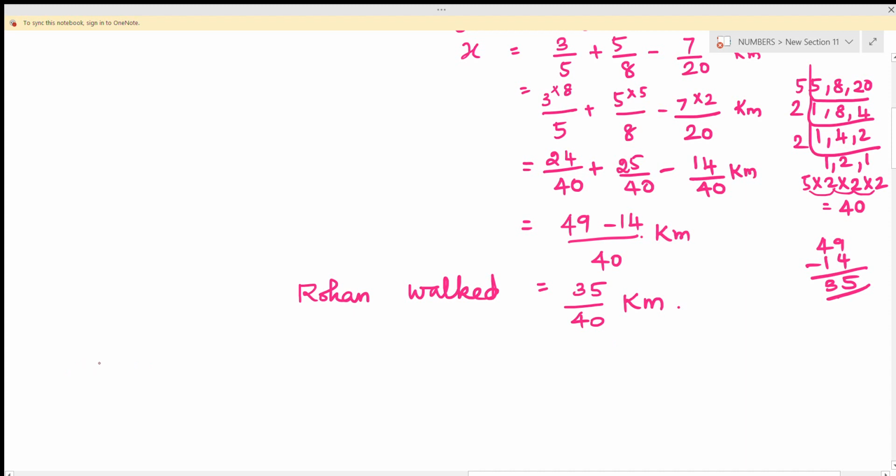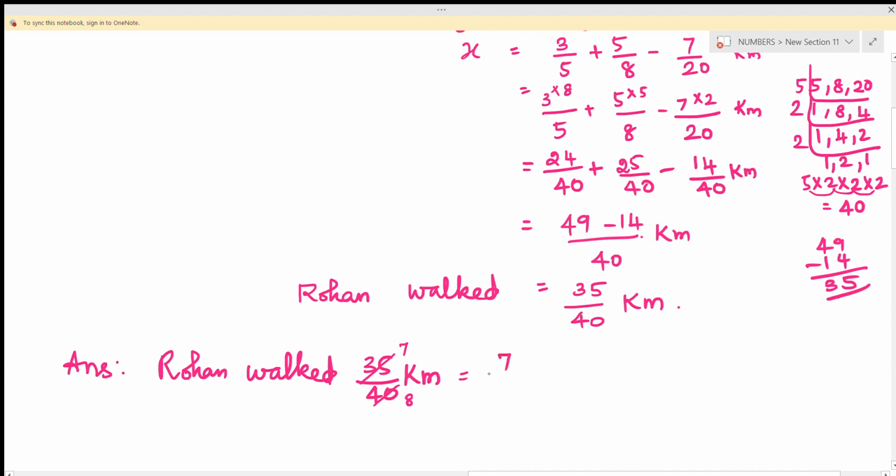At last we should write the answer, that is, Rohan walked 35 by 40 kilometer. And if we divide this, we can find the answer in decimal. We can cancel this also, children, if it is possible. You just cancel this by the 5 table. 7 5s are 35 and 8 5s are 40.